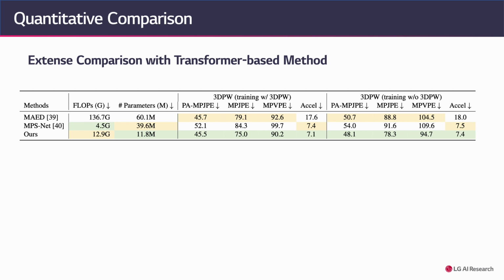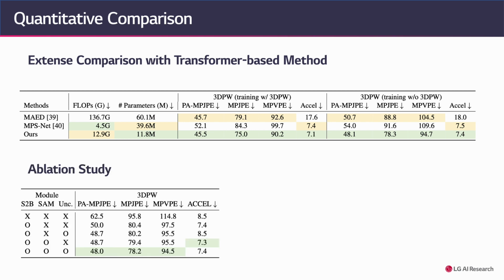However, by applying SAM and spaced batch, our model computes temporal attention for each spatial position with reasonable complexity. This approach results in high reconstruction performance and low acceleration error, all while requiring less than 10% of the computational cost of MET. Here is an ablation study.